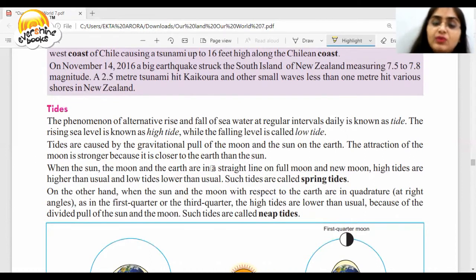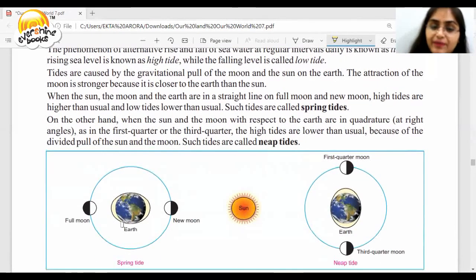When the sun, moon, and the earth are in a straight line on full moon and new moon, high tides are higher than usual and low tides are lower than usual. Such tides are called spring tides. On the other hand, we have the example of spring tide also, and we have the example of neap tide also.